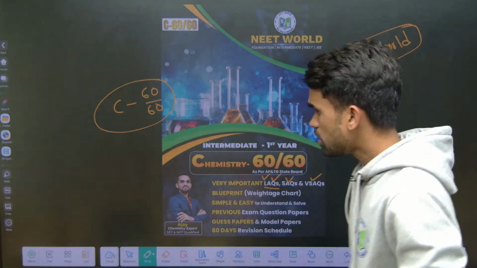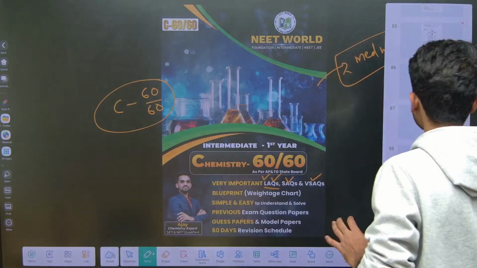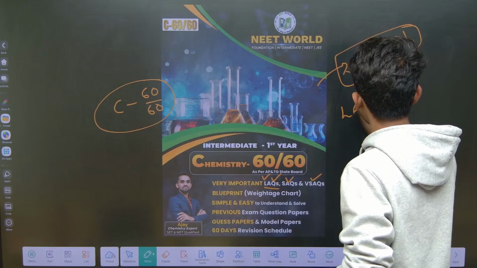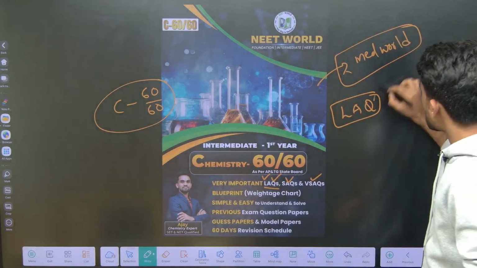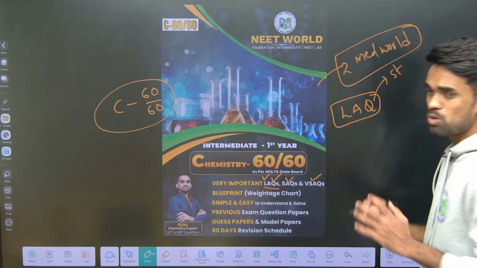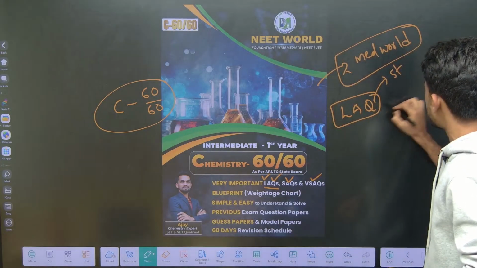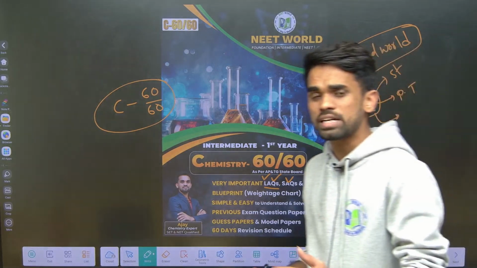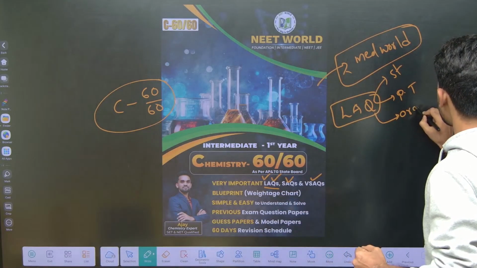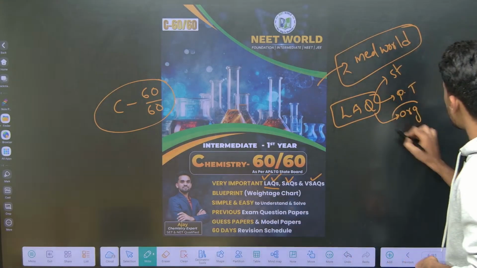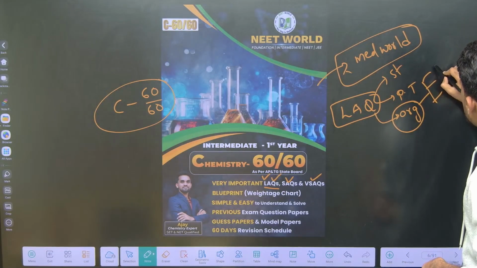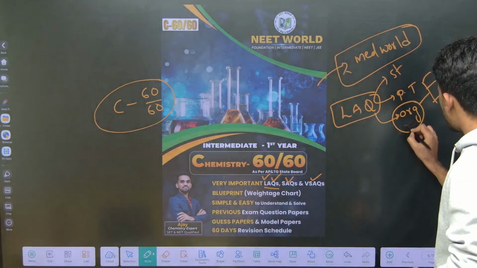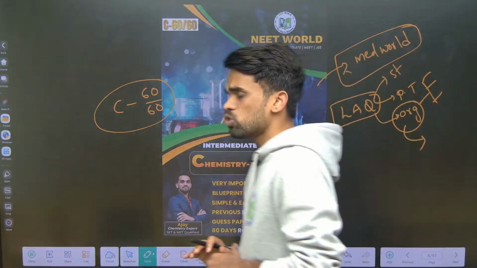Now, in the last class I explained LAQs of first year IPE. We covered structure of atom, that is Bohr's model and quantum numbers, and the next, classification of elements, that is the periodic table, is also completed. Then we started discussing organic chemistry reactions also. Here we have covered 3 questions, 3 LAQs, from organic chemistry till now. In this session we will be covering the remaining LAQ questions from organic chemistry.